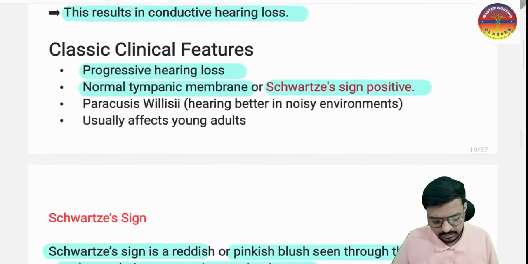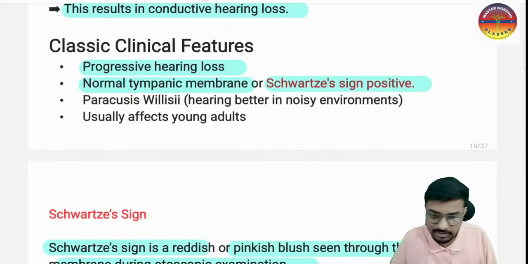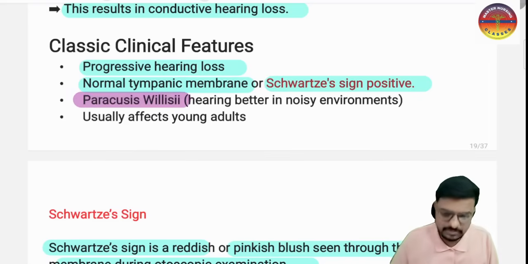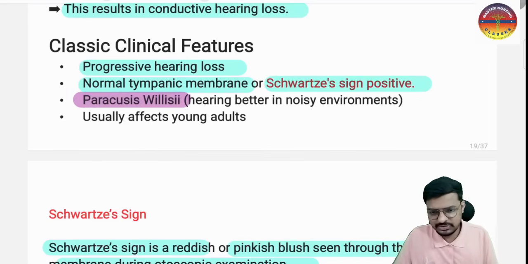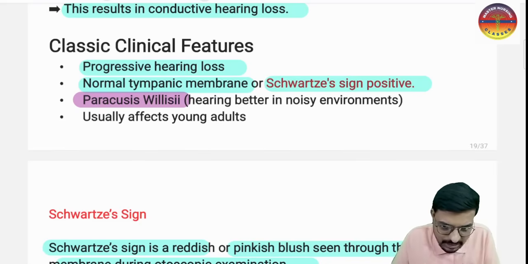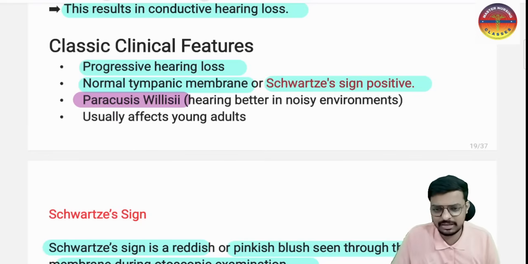The next most important point, which is a favorite of the examiner, is paracusis willisii. What does it mean, sir? It means that when the patient is in a silent area and I am talking to him, he is unable to catch my words, but when I make the patient stand in a noisy area and talk to him, he is able to hear. That is called paracusis willisii.